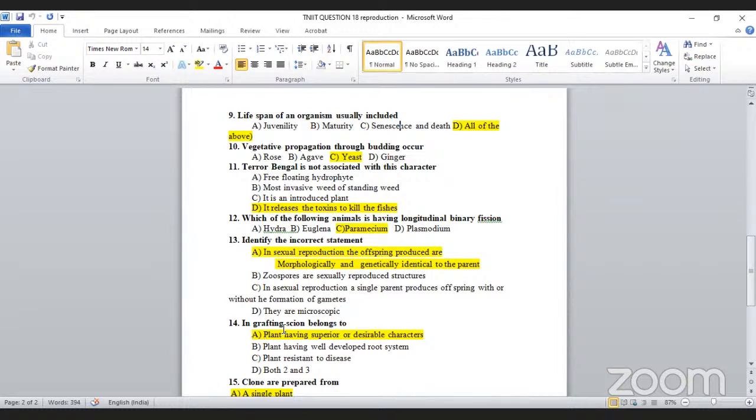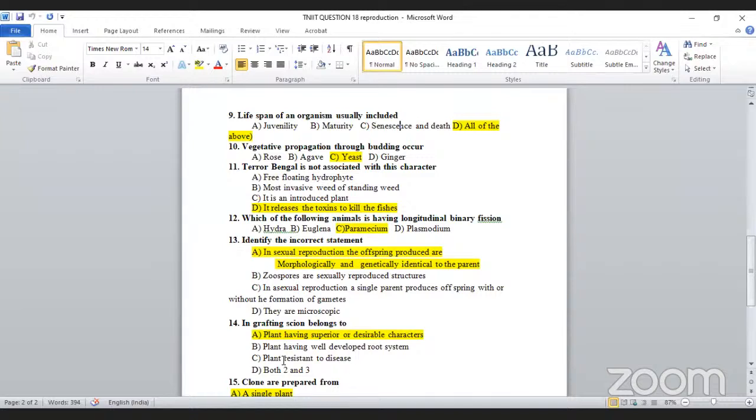Okay. In grafting, scion and stock. Just take an example, scion. First one, plant having superior or desirable character. This is the main reason for the grafting method, isn't it? So this is the correct one. See the next one. Plant having well-developed root system. No, because only the stock has the root system. The scion does not have the root system.